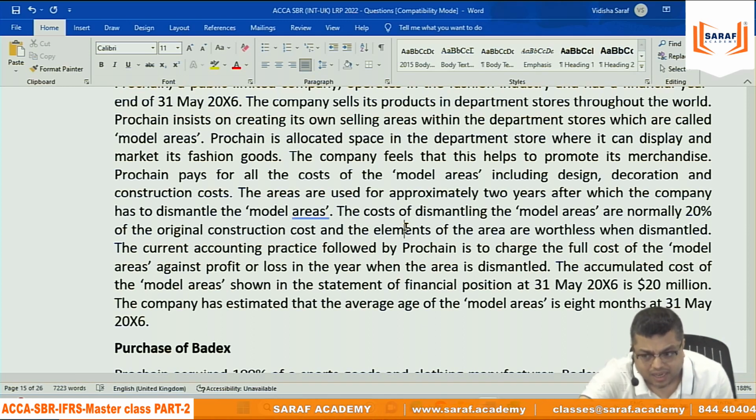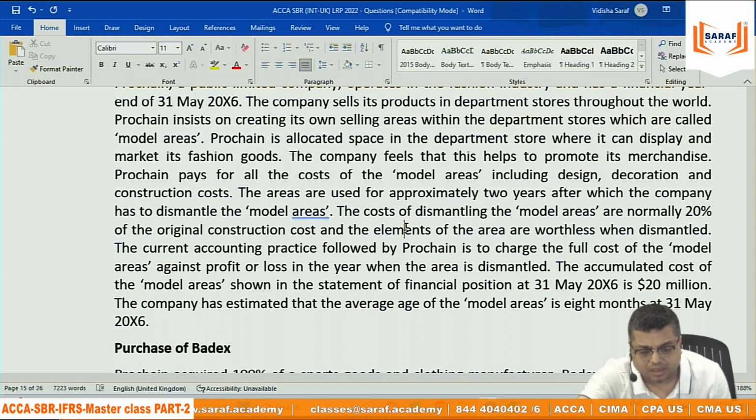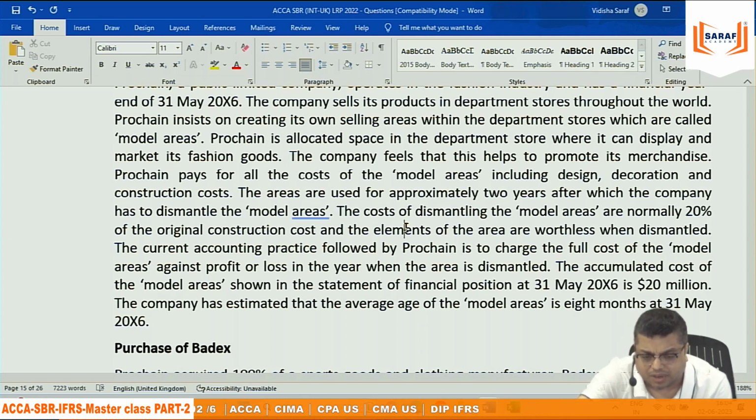Now the present value of the dismantling cost will be the liability also. So that will be unwound by including the interest. Every year the finance cost needs to be recorded, and then the total value after 2 years will be compared with the actual expenditure of dismantling. The difference will be recorded in the PL account. So we have recorded the dismantling expenditures up till now in the PL account. That was not correct, because that is not a revenue expenditure. That is a part of the IAS 16 asset value only.